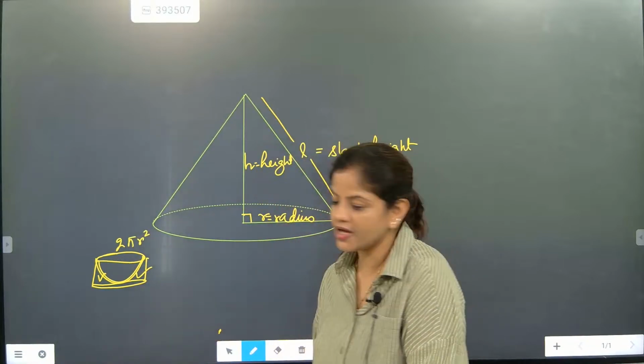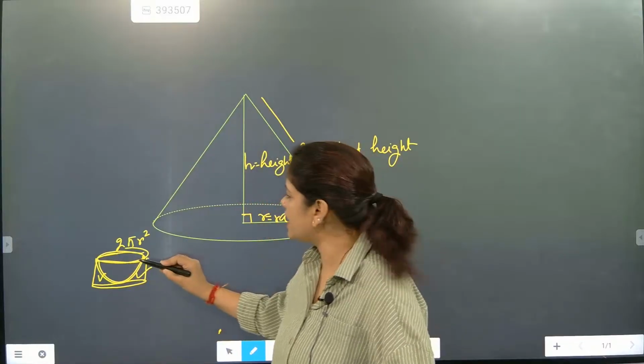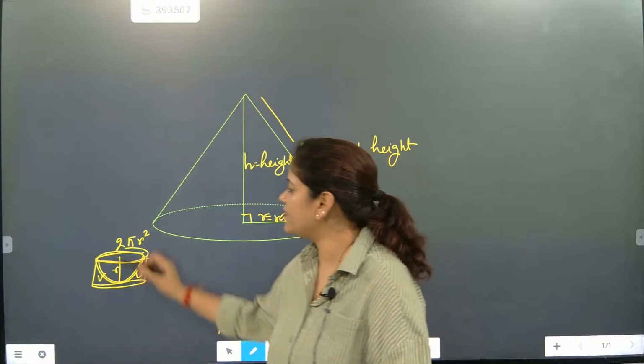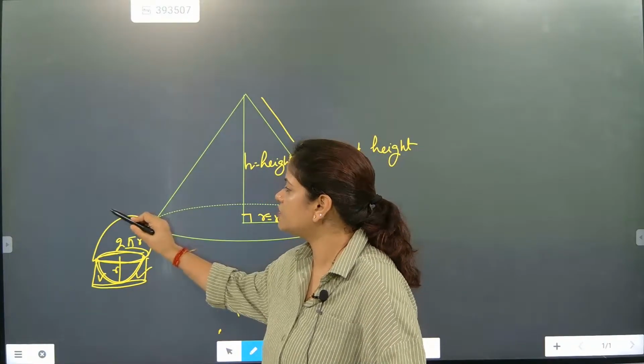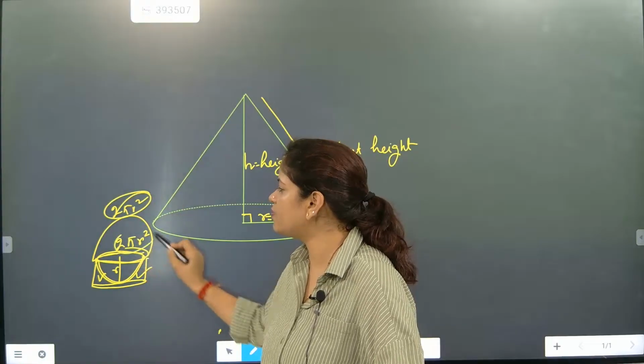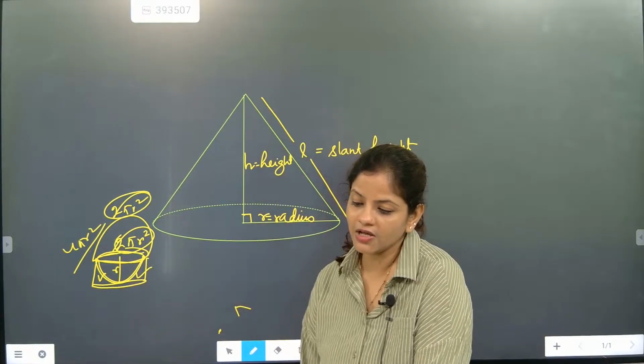Understood? 2 pi r, because this part is pi r, this part is pi r, and this part is r. So it will become 2 pi r square. And then the upper section will be half. So that part will become 2 pi r square. So when 2 pi r square and 2 pi r square come together, it will become 4 pi r square. That is the area of a sphere.